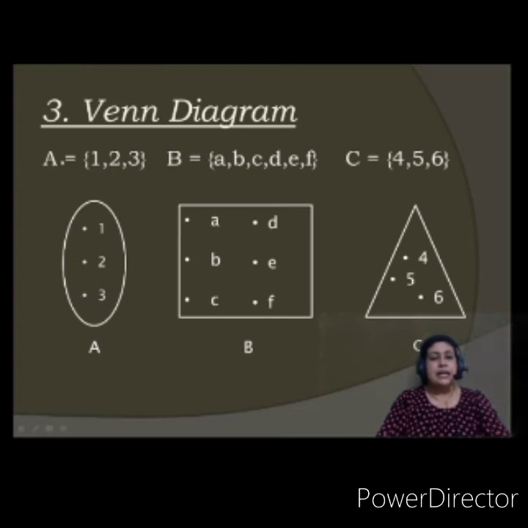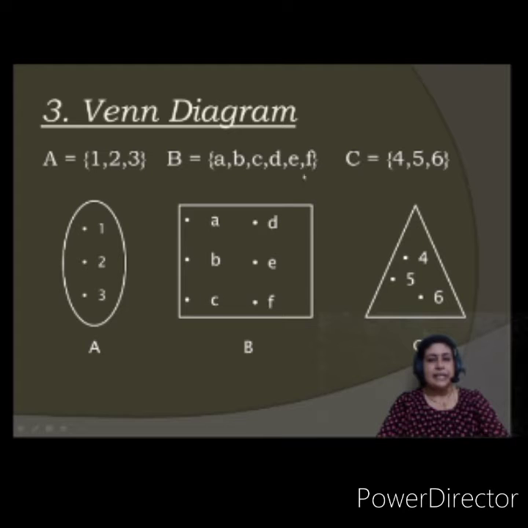Fine. Let us see the third one, that is the Venn diagram. What is a Venn diagram? It is the diagram representation of a set. For example, these are the examples given in your textbooks, and it is very easy. Say A is the set of all these numbers 1, 2, 3. What they have done is taken this oval shape as the representation of the set A, and these are the elements of this set.